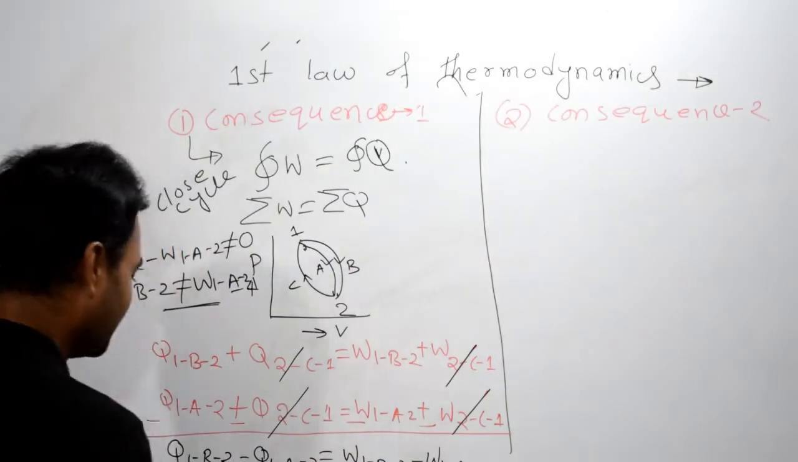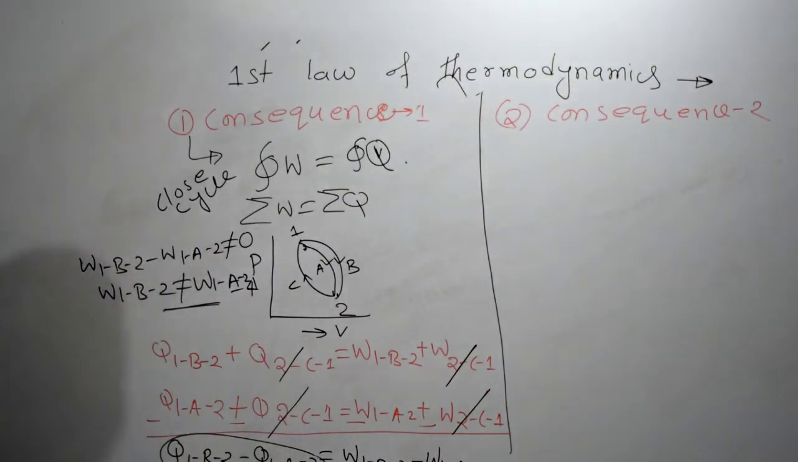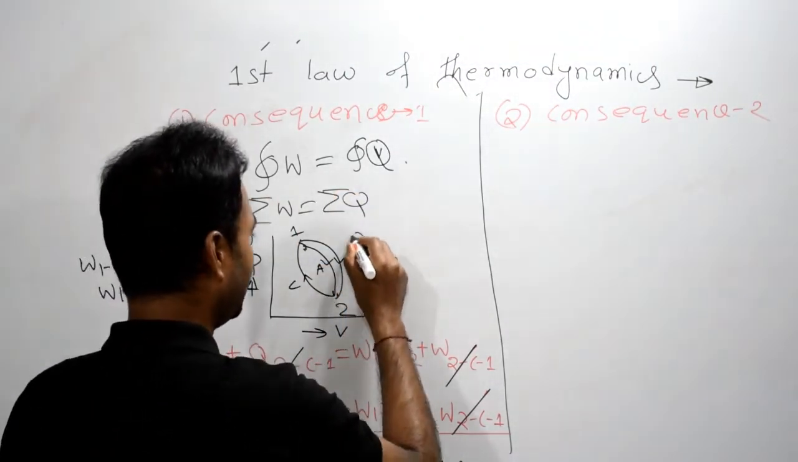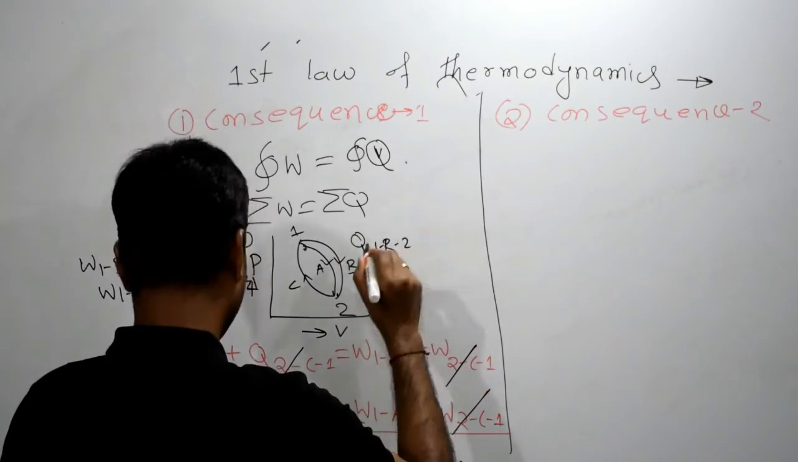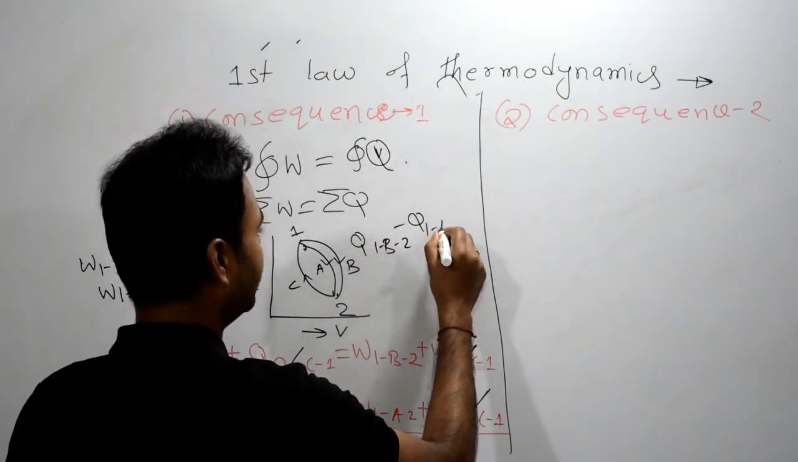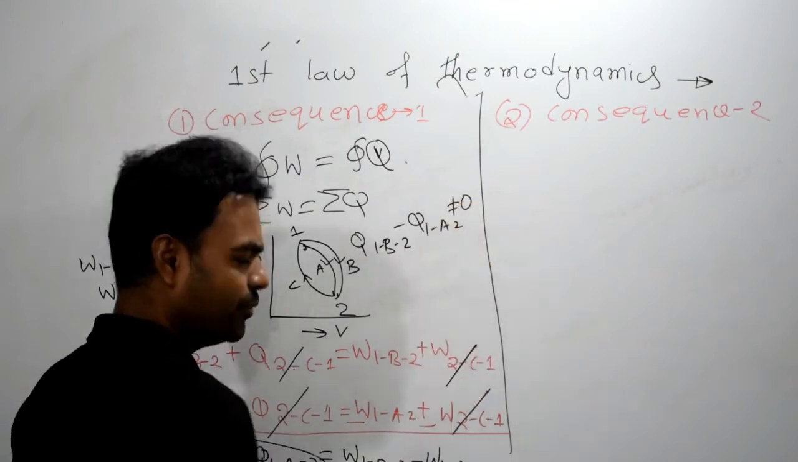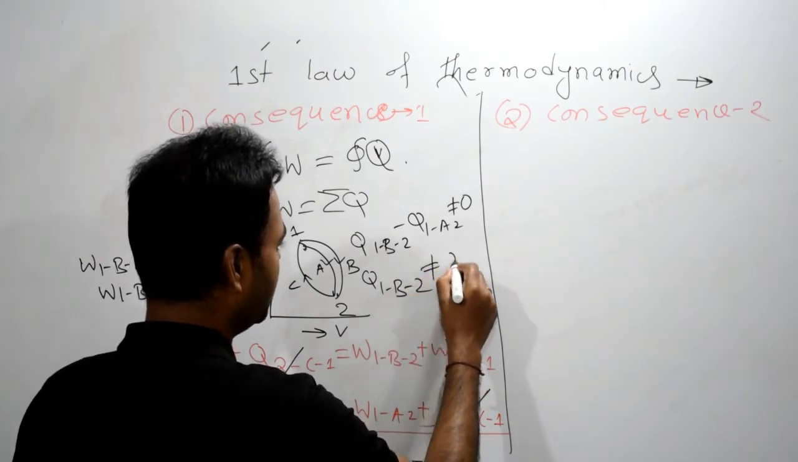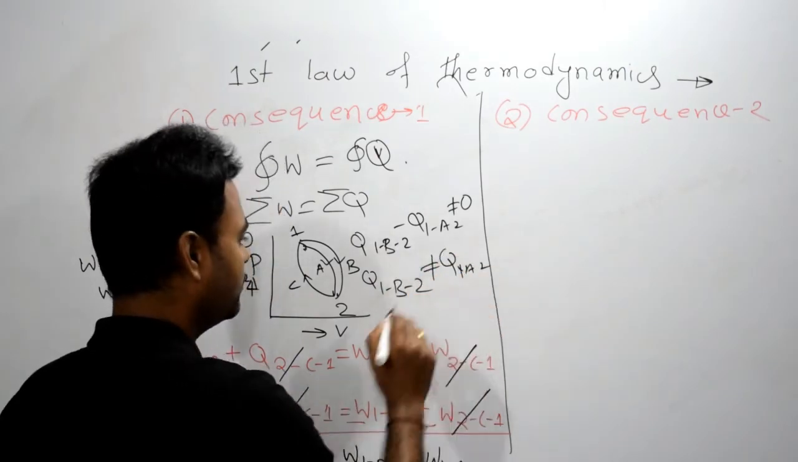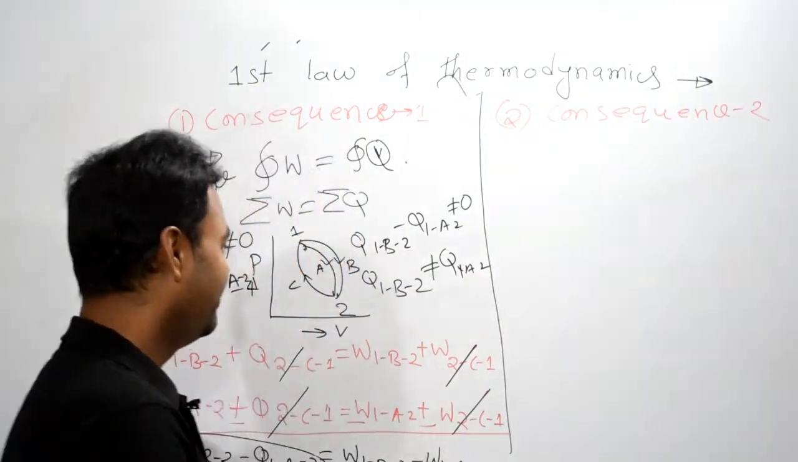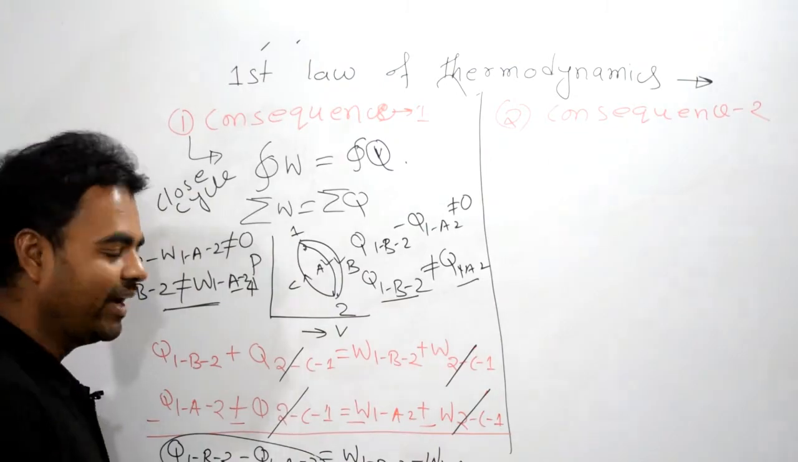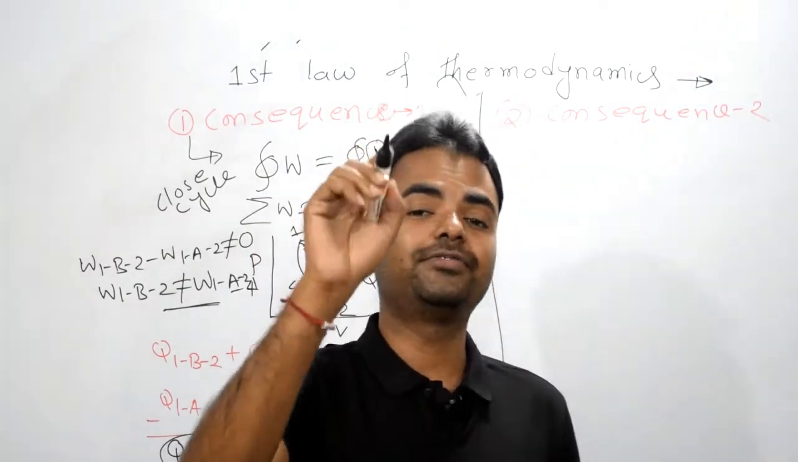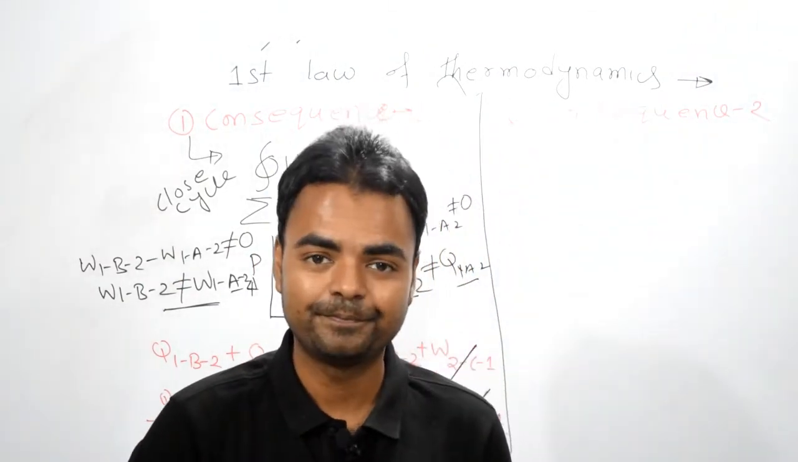The same thing we can also come to know for heat. Let me write down once again: Q1B2 minus Q1A2 is not equal to 0. That means we can say that Q1B2 is not equal to Q1A2. That means once again paths are different, that is why both are not equal. That means heat is also a path function. Got my point?